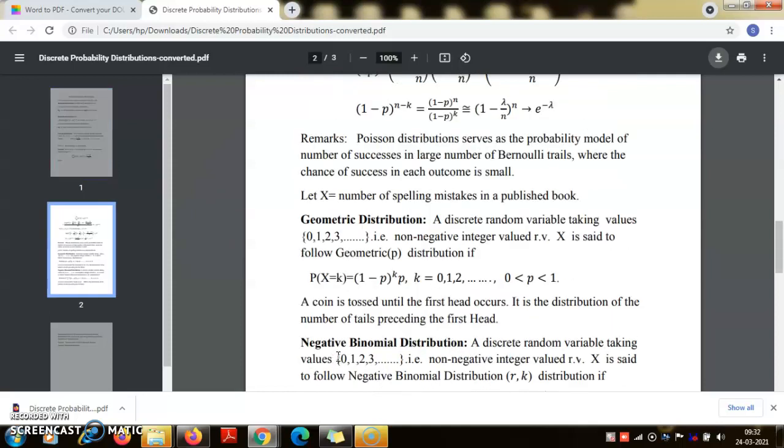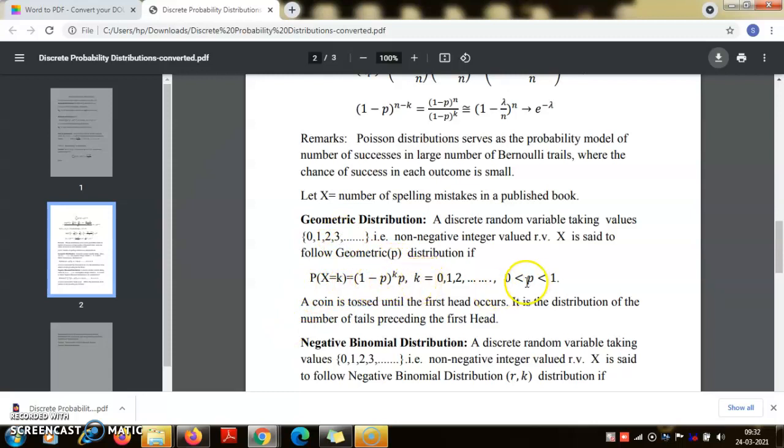Okay, then there is the geometric distribution. This is again a discrete distribution, taking the same values as the Poisson, 0, 1, 2 and so on. But here the probability of X equal to k is (1 minus p) to the power k into p.